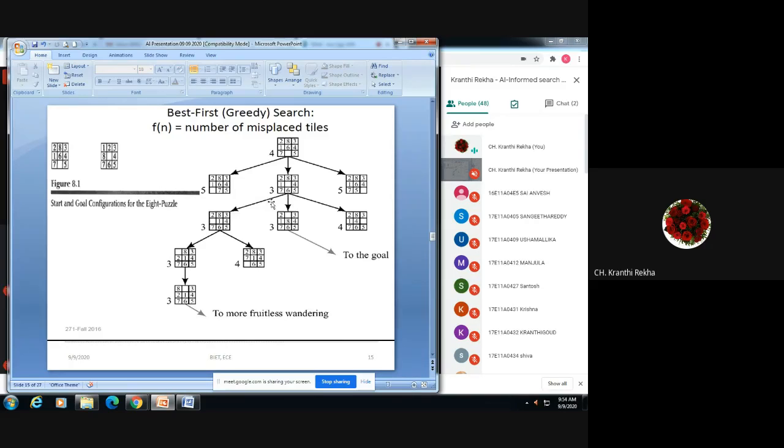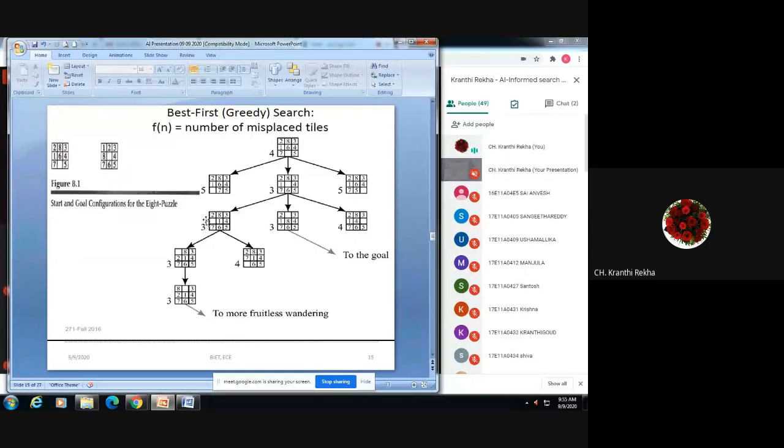So in this node again, what we have to do, we have to rotate. Again, we have to misplace another tiles. Like here, 1 is moved to the right side, then 8 is moved down, then 4 is moved towards the left. So right, up and left, three different movements are possible. Like that you have to move the tiles. What we are doing is searching for the node through which our goal can be possible. That is what we are doing.